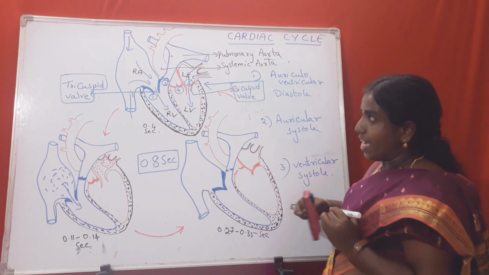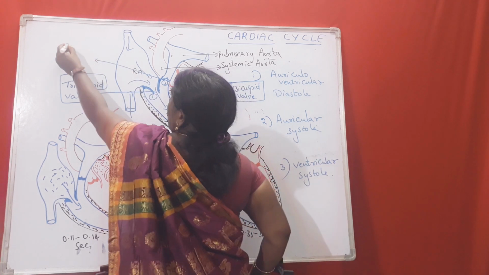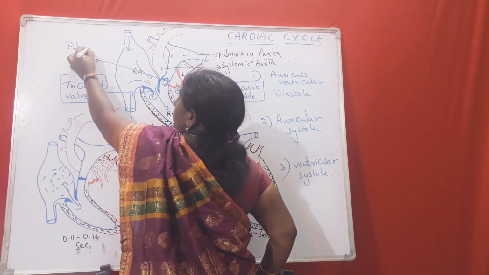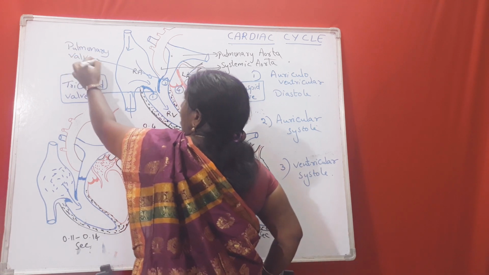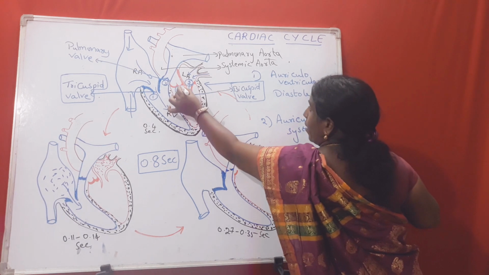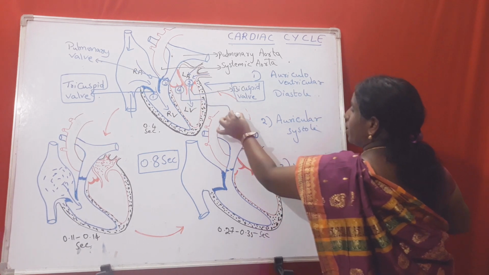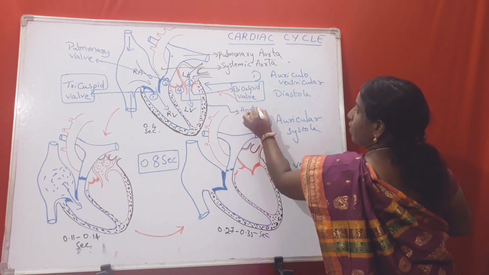What is the name for the third valve? Pulmonary valve. What is the name for the fourth valve? The name for the fourth valve is aortic valve.